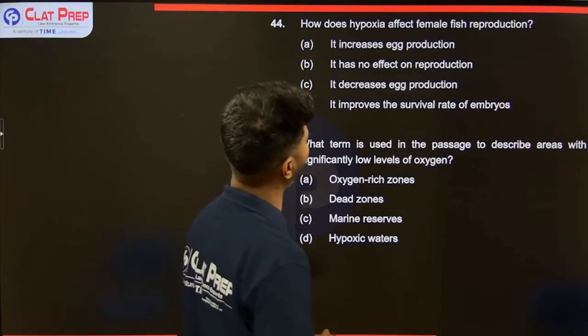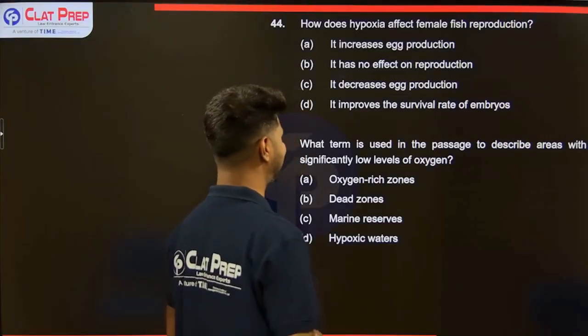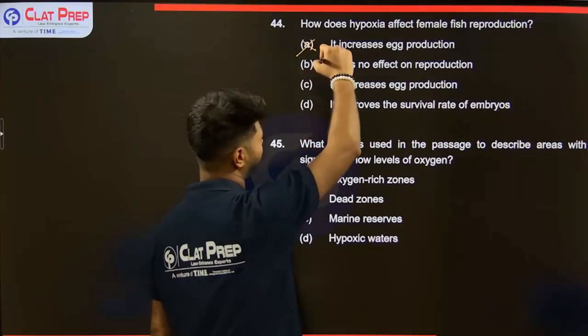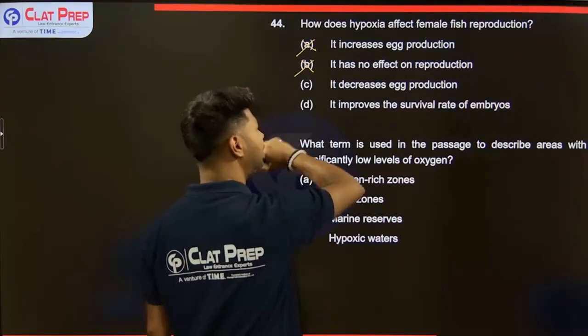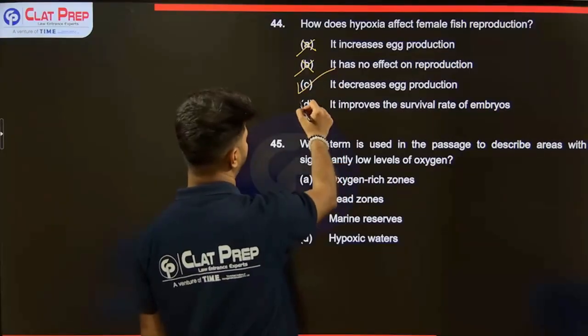How does hypoxia affect female reproduction? It increases egg production? No. It decreases the production. It has no effect? No. It decreases egg production is correct. It improves the survival rate is incorrect.